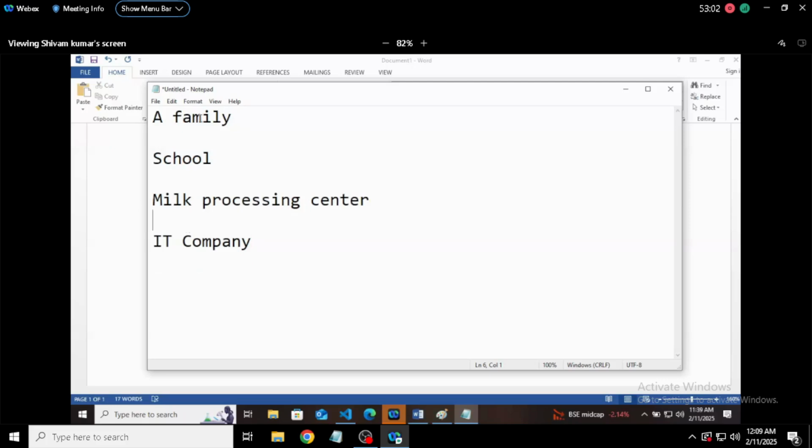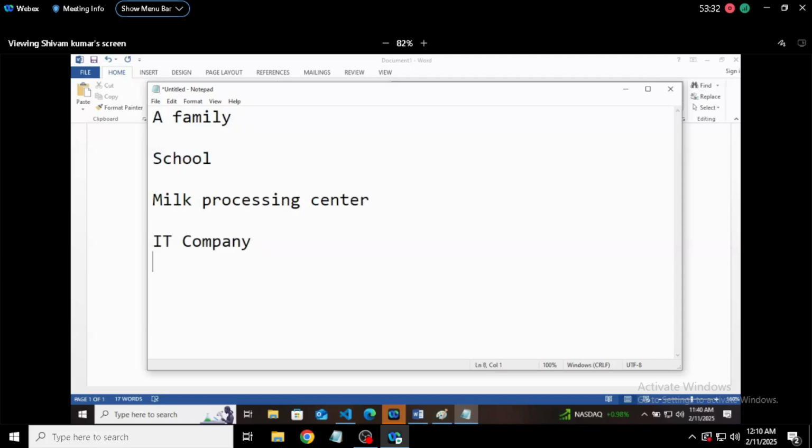Now let's say all these three businesses are different. You cannot use any logic of the IT company in the school. You cannot use any logic of the school in the milk processing center, right? But you need to divide the particular things in a way that each individual unit is working fine.